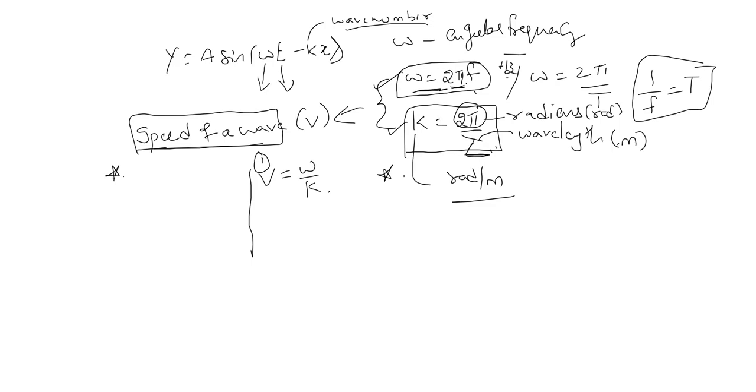The other formula, the childhood formula, is V is equal to f lambda. Remember, V is equal to f lambda. V is called speed, f is called frequency, lambda is called wavelength. Simply, speed is equal to distance by time. Wavelength means distance, and this is nothing but the time period.